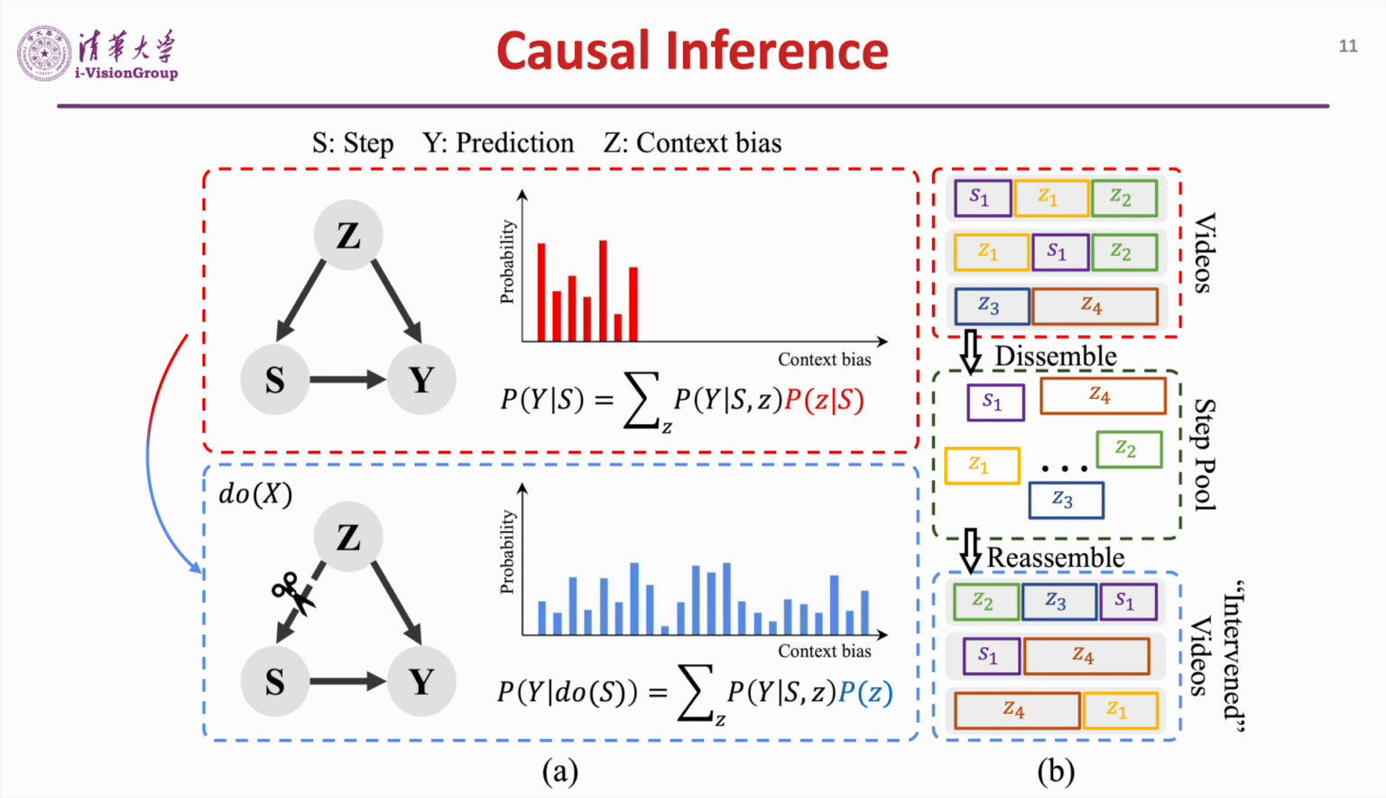We regard each step as an individual instance and put all the steps in a lottery box. Then we sample steps from it and assemble intervened videos where Z is not affected by S. The intervention helps to alleviate the negative effect of the context bias.